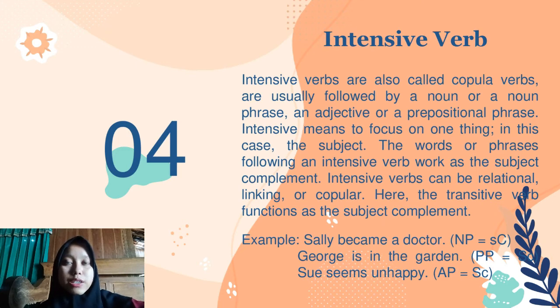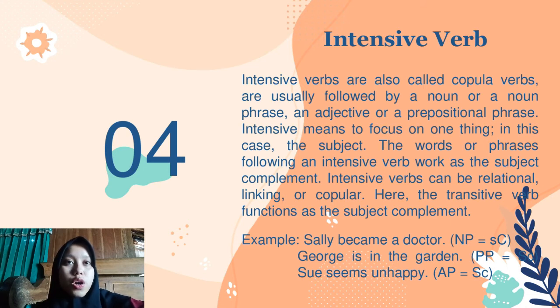The next category is intensive verb. Intensive verbs are also called copular verbs, and are usually followed by a noun or a noun phrase, an adjective or a prepositional phrase. Intensive means to focus on one thing, in this case the subject.